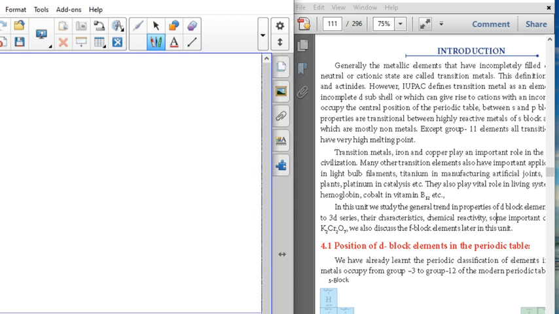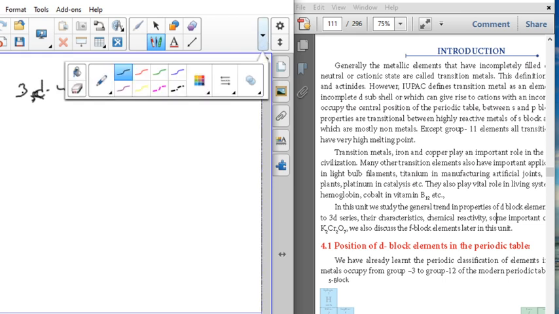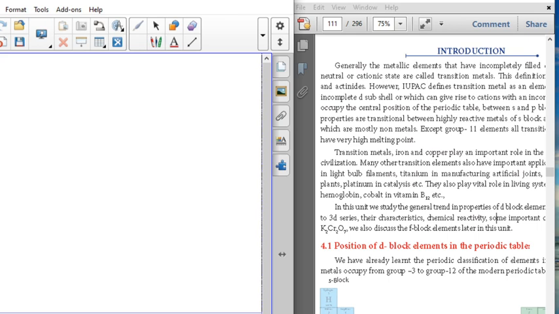We have to write the electronic configuration like this for all the elements, but most important, in the 3D series only two elements show anomalous behavior, chromium and copper.